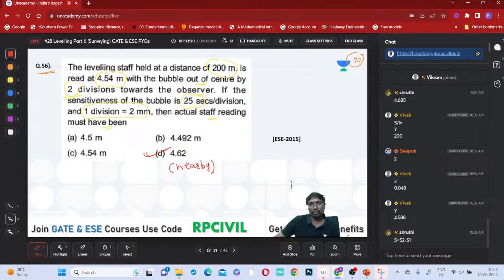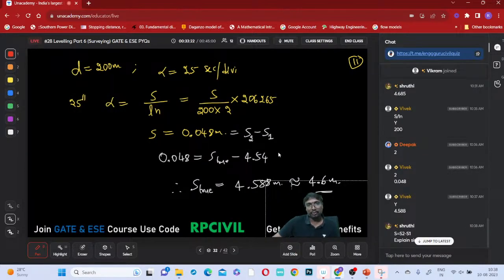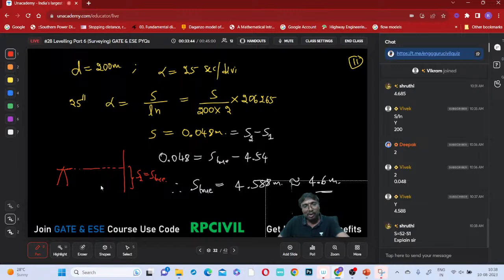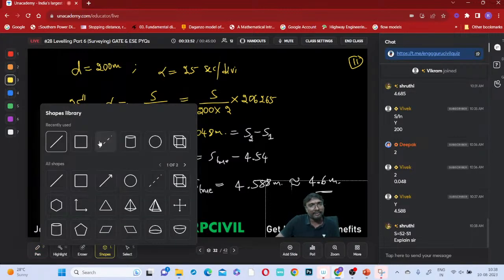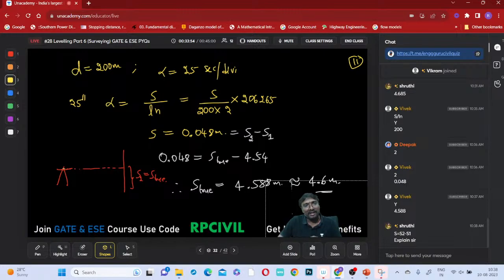Yes, S equals S true minus S wrong. So here generally what we have to take, if you just observe. This is your staff. This is your S2, or S true, the true reading. But because of the sensitivity, the bubble is moved out by 2 divisions. When the bubble is moved 2 divisions out of the original place, the line of sight will come down, right?